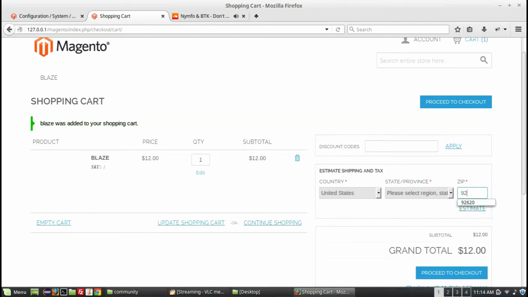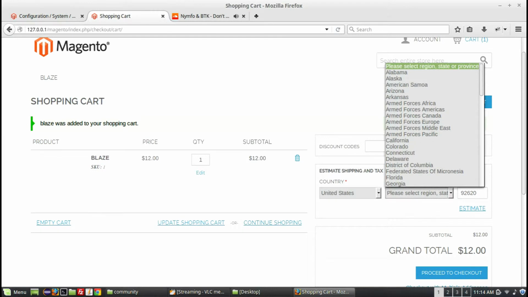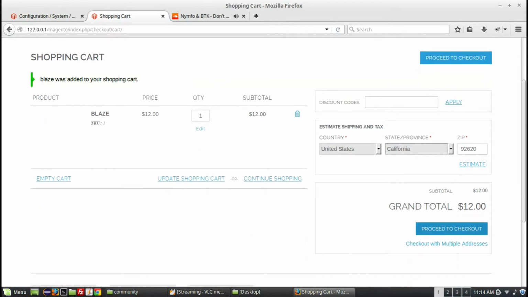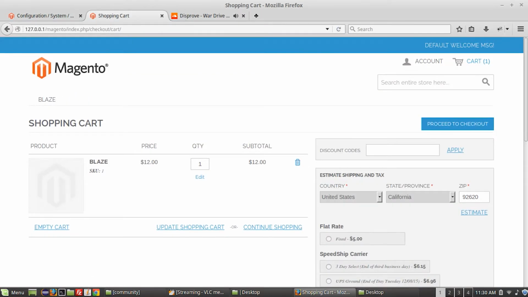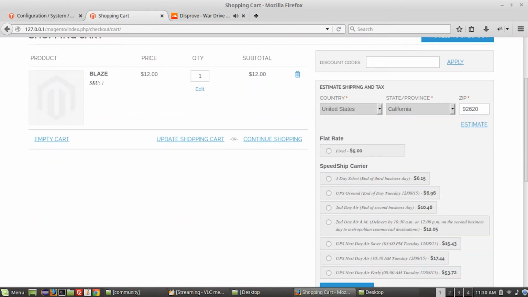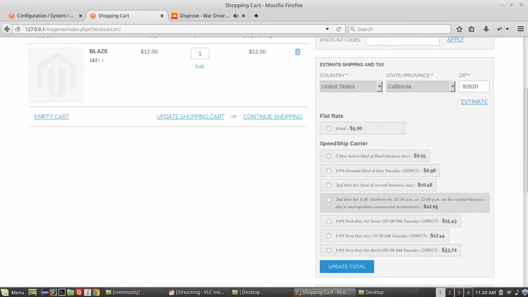First, add a zip code, and then select a state. Once you have selected your destination information, press Estimate. This will return a list of carriers with prices for customers to compare. Once you have decided on a carrier, select the Proceed to Checkout button to continue to checkout.